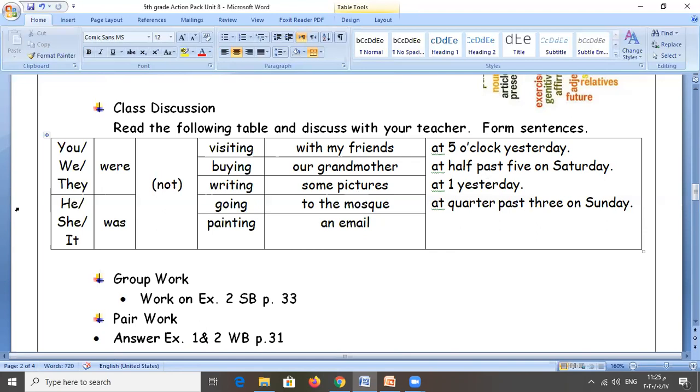For the singular forms, he, she, it, plus was, or wasn't, okay? For the negative, then the base form, then we add ing, then we have the complement, then we have the keyword, which is at 5 o'clock yesterday, okay? Now, all the keywords in the past: at 5 o'clock yesterday, at 5:30 on Saturday, at 1 yesterday, at 3:15 on Sunday. Got it? Okay, let's move on.